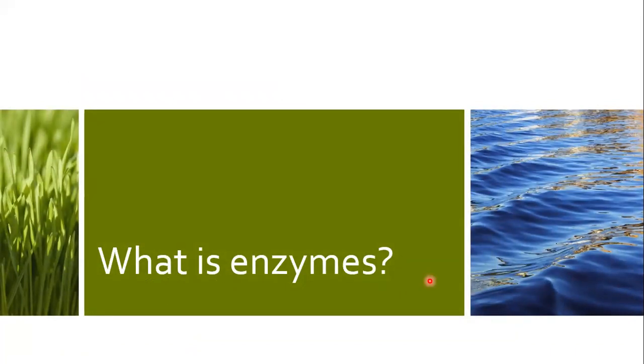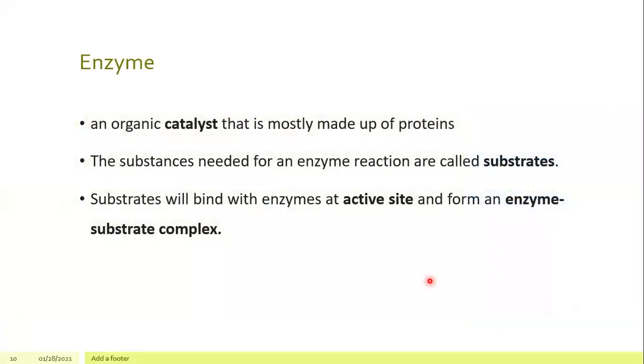So done with metabolism. Next, we'll move on to what is an enzyme. An enzyme is actually an organic catalyst. A catalyst is something that is going to speed up any biochemical process in our body. Most enzymes are made up of protein, and the substance needed for an enzyme reaction is called a substrate. A substrate is something that our enzyme is going to act on. So the enzyme as a catalyst is going to speed up the process of a substrate, okay?